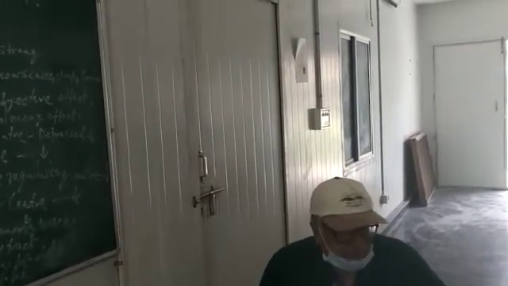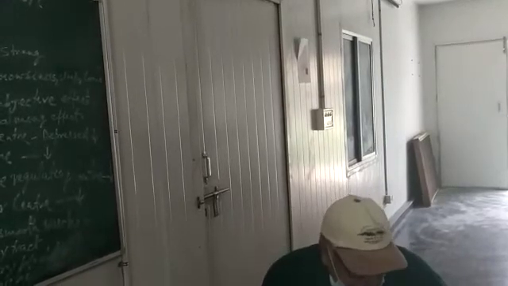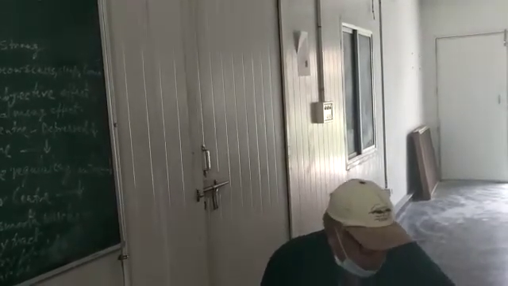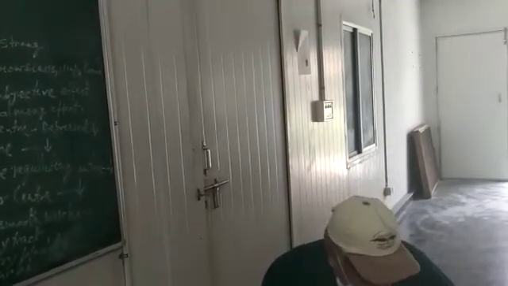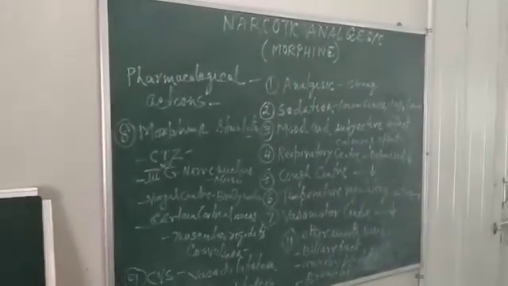Then another adverse effect is tolerance and dependence. After giving this drug for some days, there is pronounced psychological and physical dependence. There is lacrimation, then anxiety, fear, restlessness, mydriasis, abdominal pain, rise in BP, palpitation. All these occur when this drug is suddenly withdrawn.